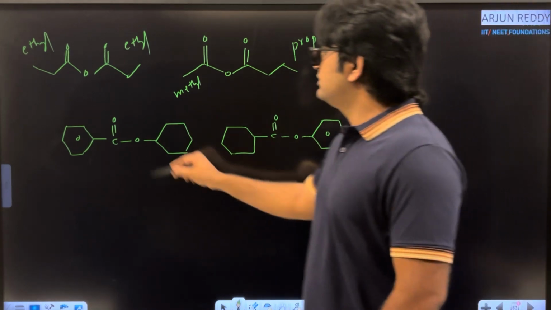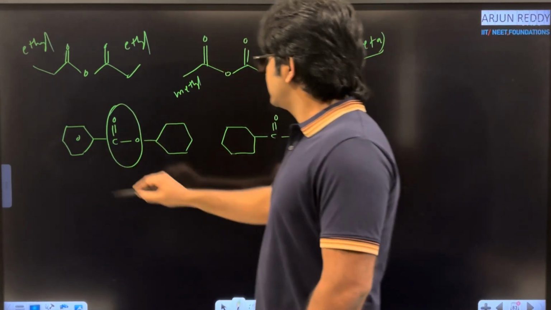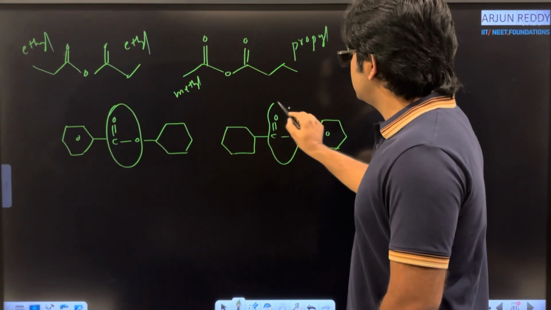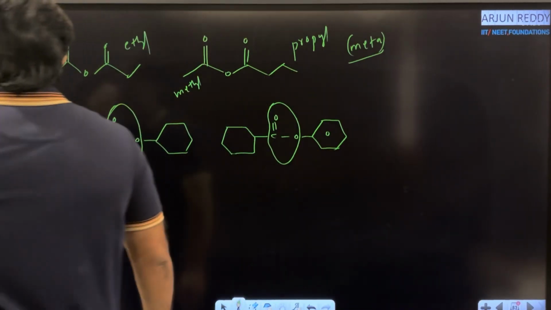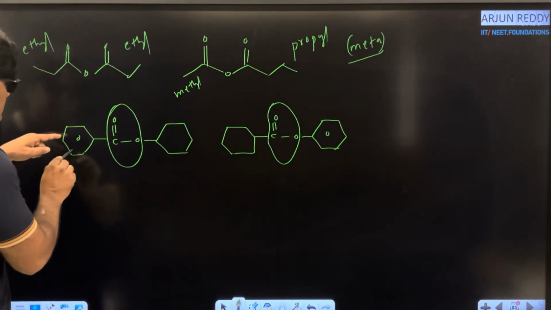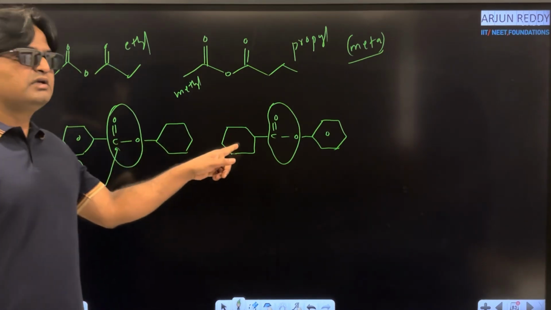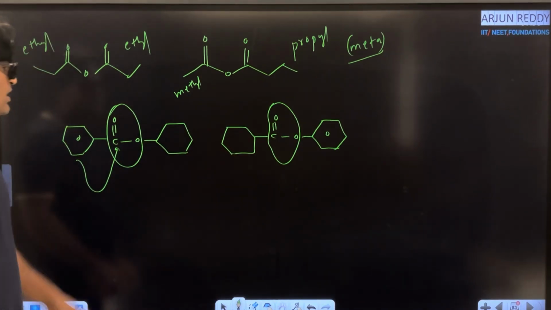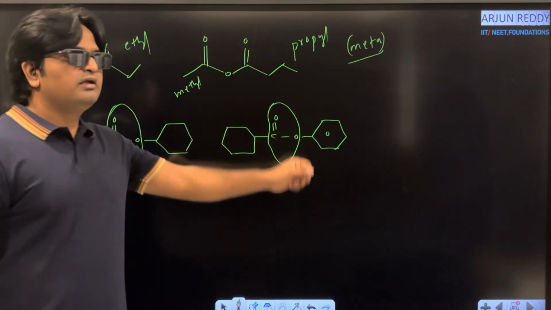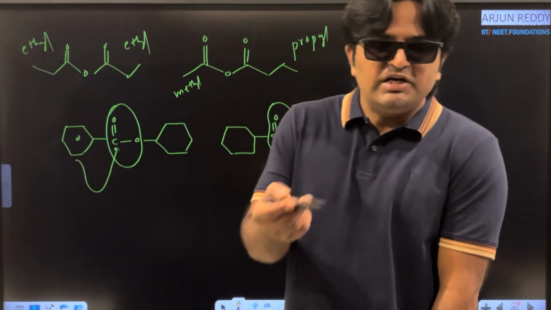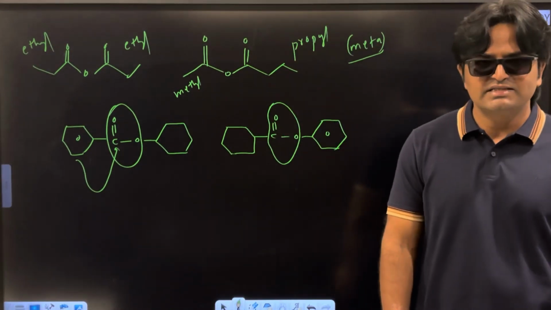Now what is the relation between these two pair? Come to this example. This is our ester segment. Again here ester segment. Now you look at the connectivity, which is connected to the carbonyl carbon atom. Here cyclohexane ring system. Here cyclohexane, but here phenyl. What is the meaning of constitutional isomers or structural isomers?